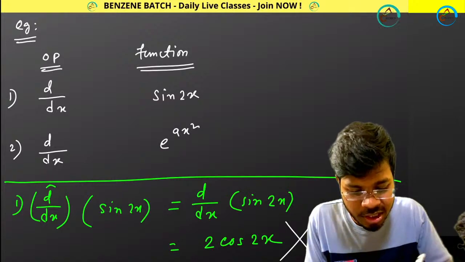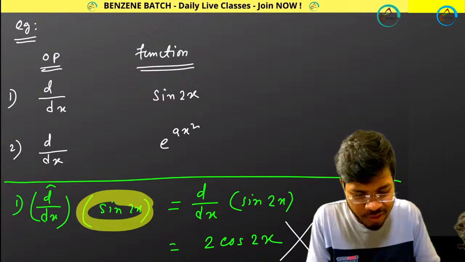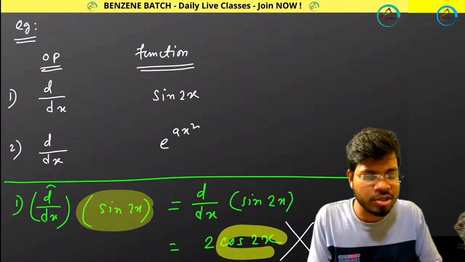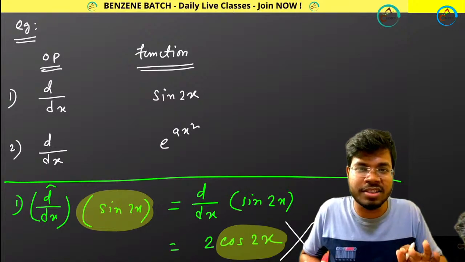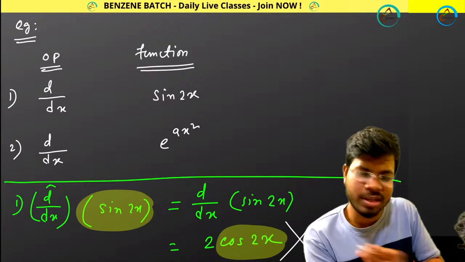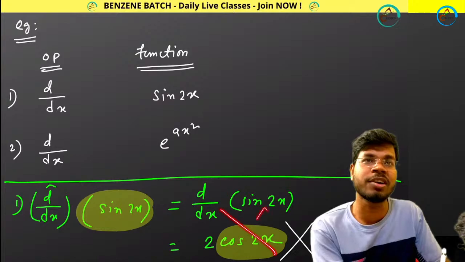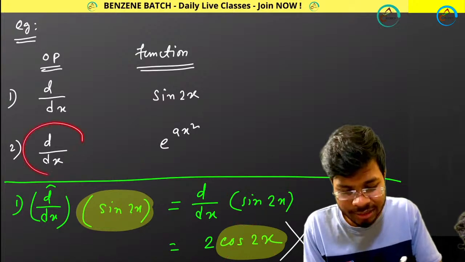Why is it not your Eigen function? You had this sin 2x function initially. You are getting cos 2x. No, it is not the same function. That's why it is not your Eigen function. Then to look at this.